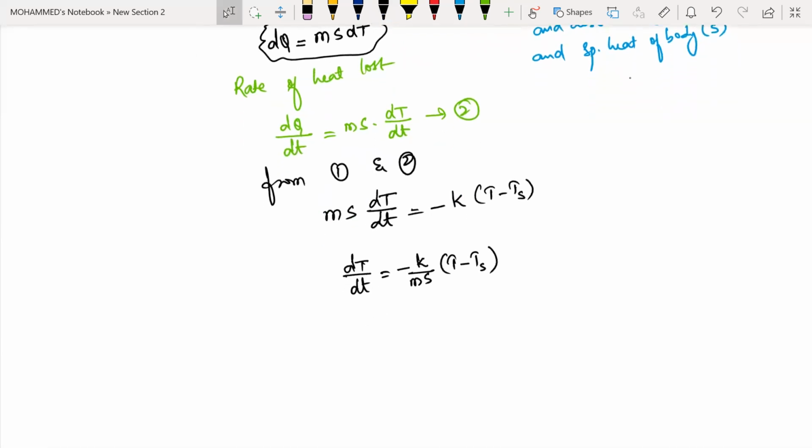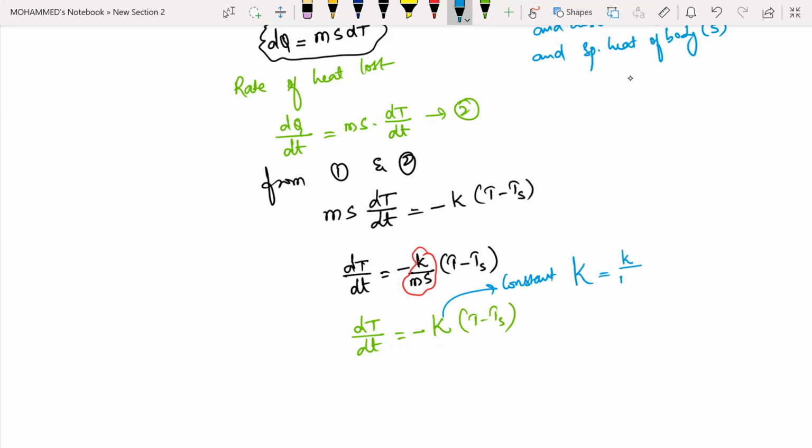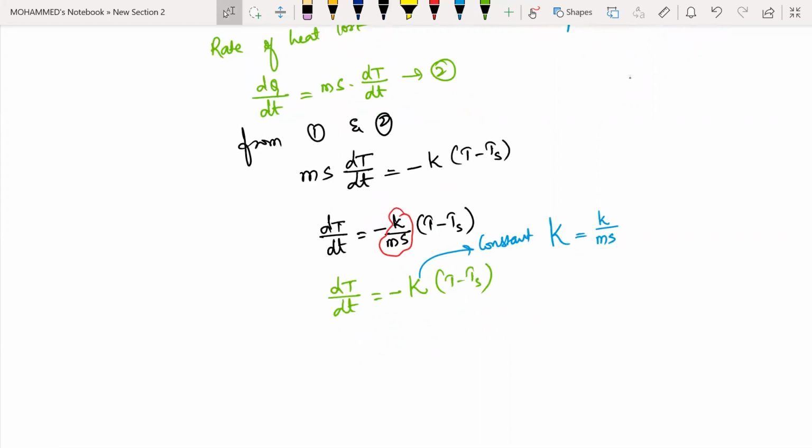Now this total constant, k divided by m into s, can be represented by a big constant K. So dT by dt is equal to minus of some big constant K into T minus Ts. What is the value of that constant? This capital K is equal to small k divided by m into s. Is that clear? K by m into s is nothing but a constant.